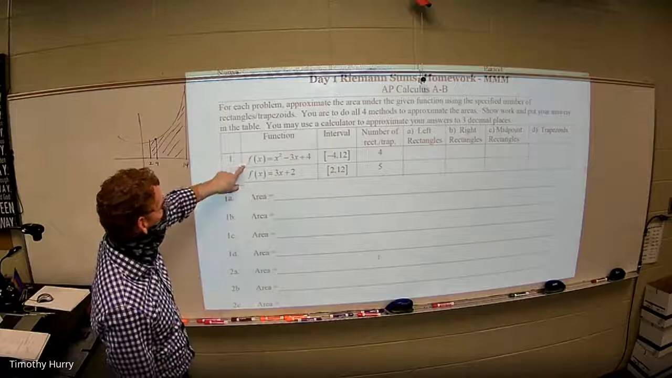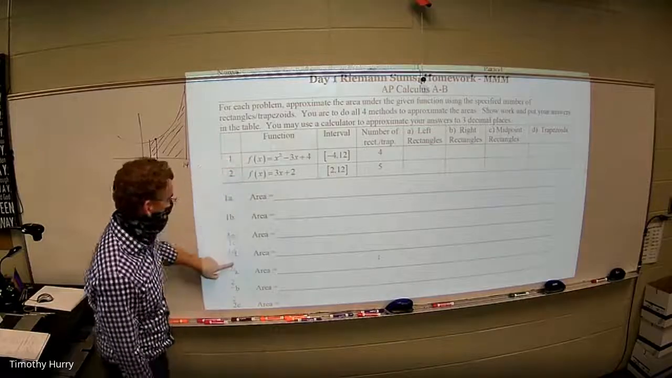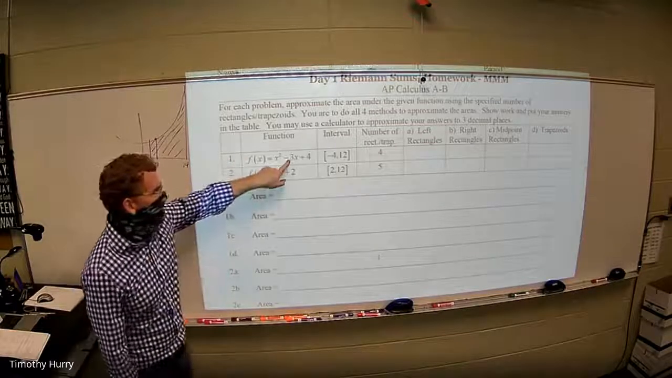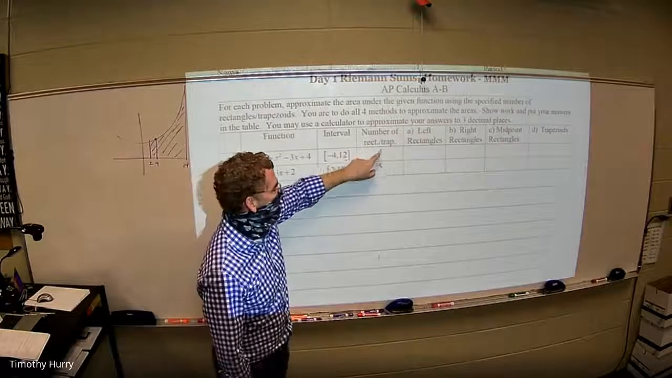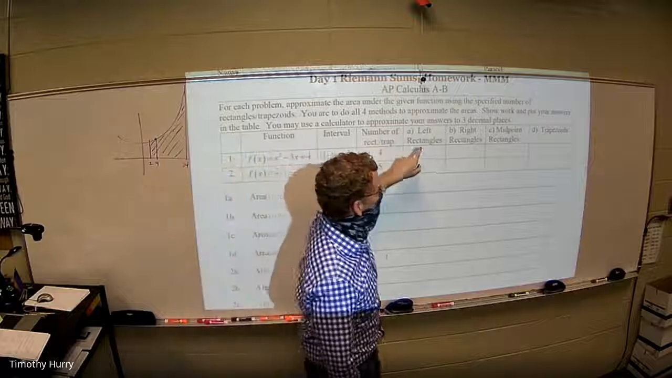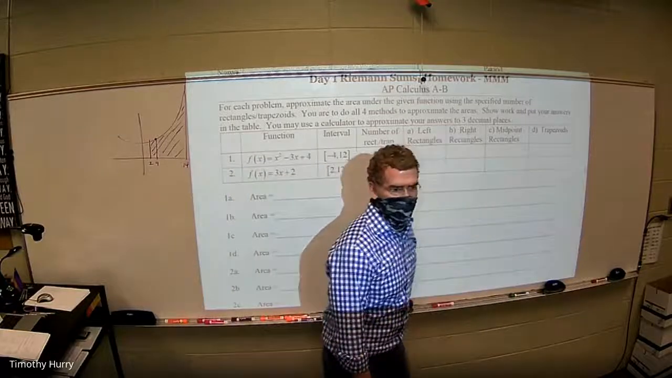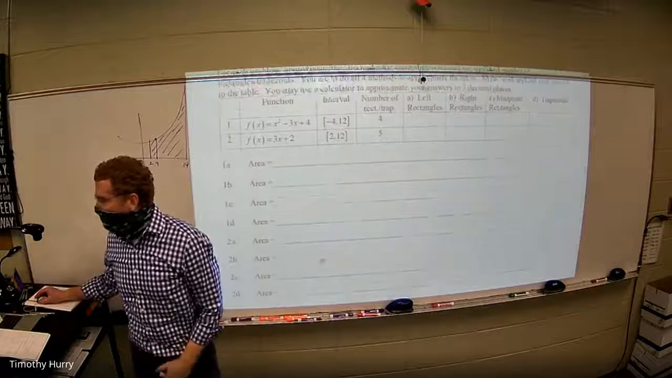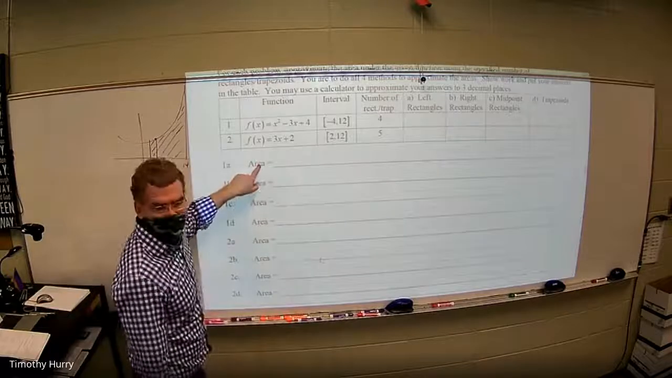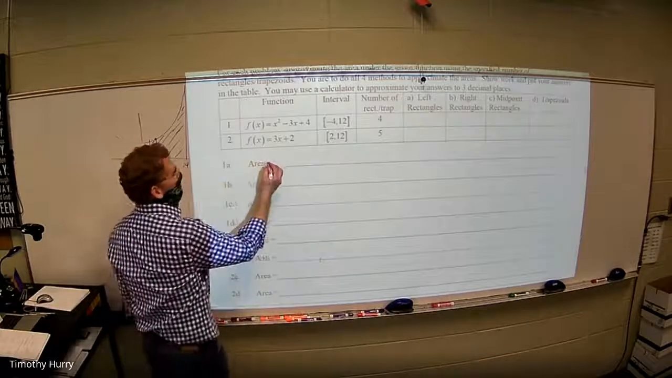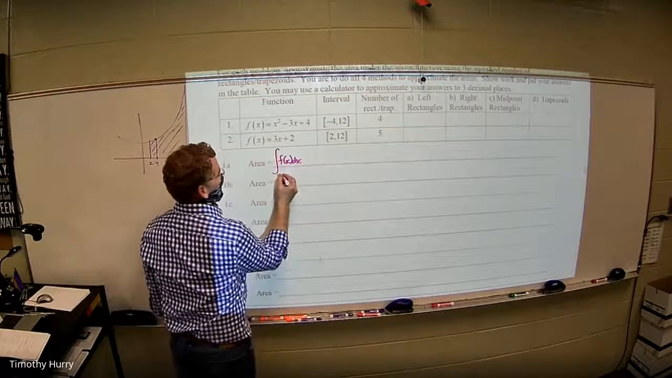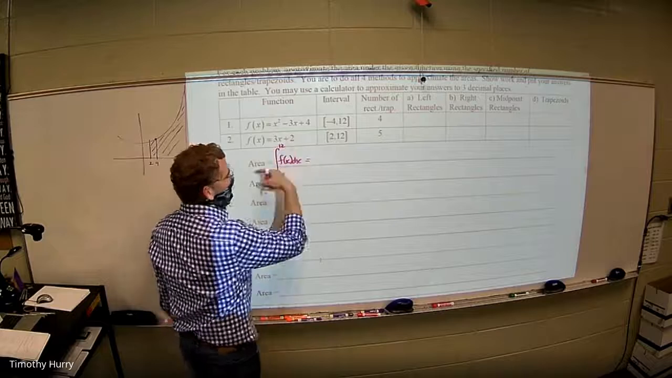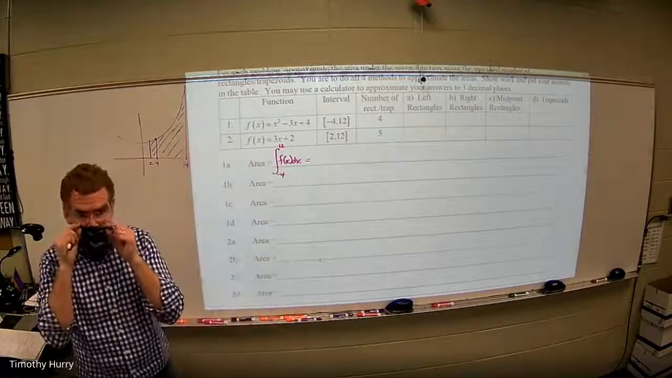But the first one says, all right, for number 1, A, B, C, D, I'm giving you this function. I'm telling you I want to go from -4 to 12. I want to do 4 rectangles or trapezoids, and I want you to do 1 of each kind of problem. Okay, so let's just check it out. So this first one, the area, which again I would represent by the integral of the function dx from -4 to 12. You don't have to write that every time, but that's what you would do on an AP test.